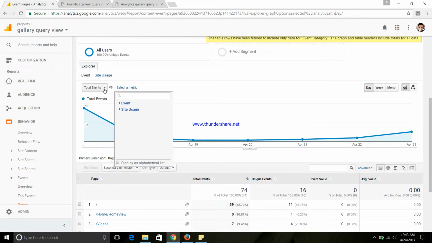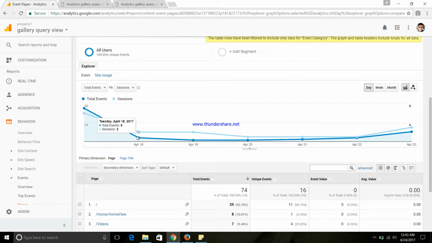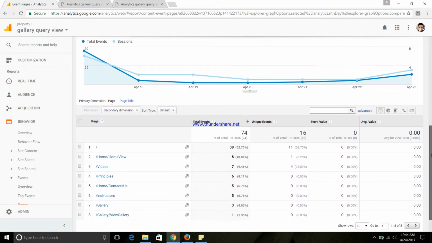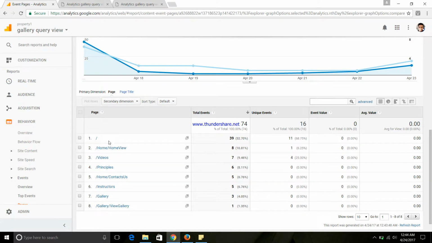Now, if we take this total number of events and compare it with the total number of sessions that have been occurring, we get to see that there were around 6 sessions in which we had 44 events on April 17th, and there were 3 sessions with 13 total events occurring. This also helps in showing how each page has been used and how many events have occurred on each page.